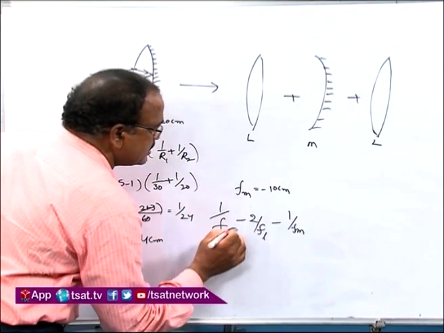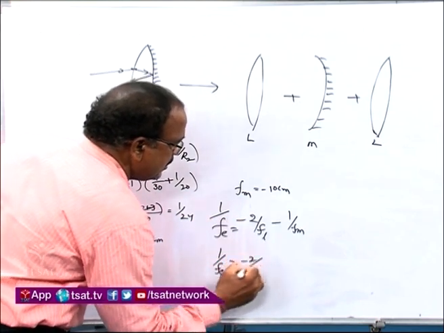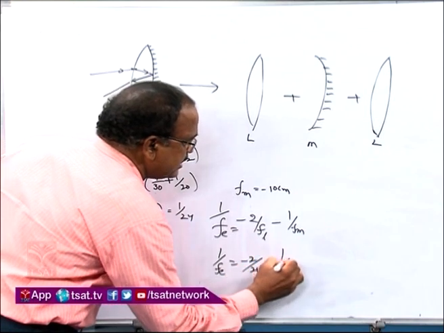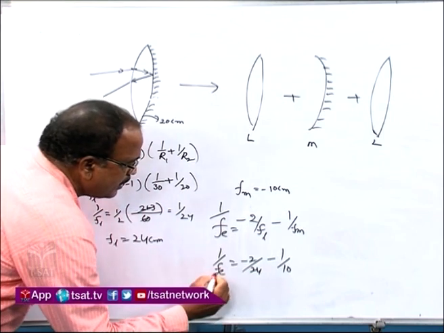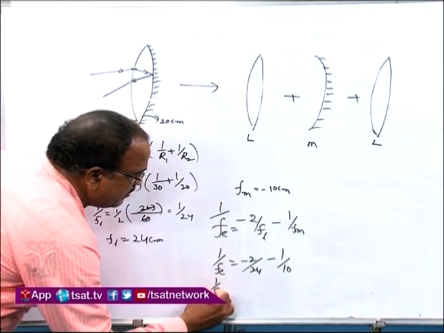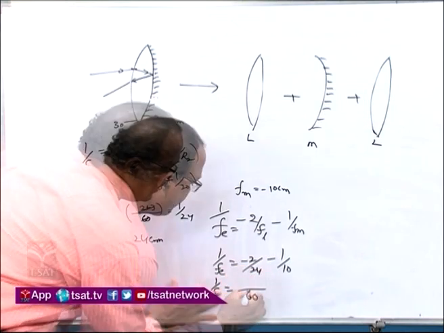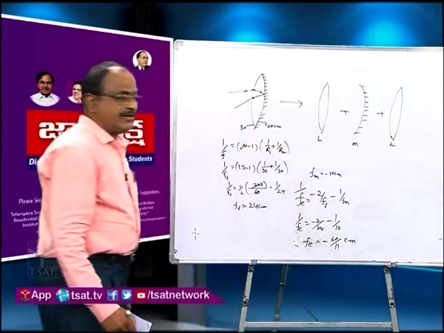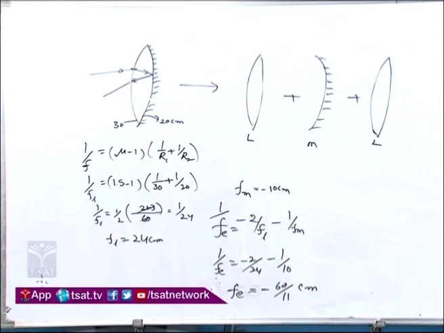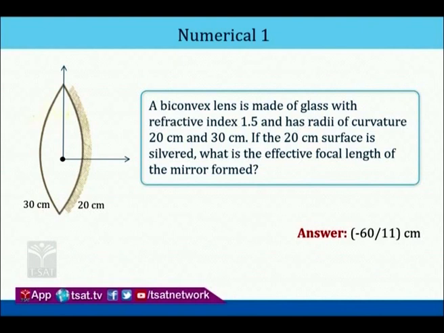When we are taking this, effective focal length is equal to, now we are taking 24 and it is minus 10. Therefore, now after solving this, 1 by Fe is equal to, now it is the 60, total Fe is equal to centimeters. Now, it is working as a negative lens. So, the answer is minus 60 by 11 centimeters.